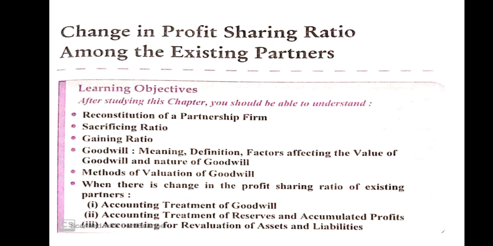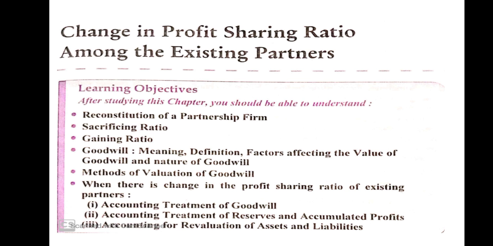Once again, there are three methods of valuation of goodwill. First, average profit method; second, super profit method; third, capitalization method. Average profit method: goodwill is equal to average profit multiply number of years purchase, which means I need the average profit. Super profit method: goodwill is equal to super profit into number of years purchase. Capitalization method has two methods for goodwill.